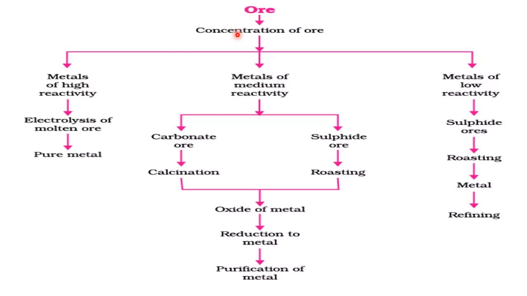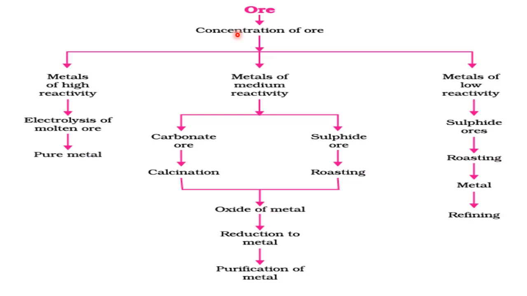Two glasses of water. In one glass, 10 tablespoonfuls of sugar is there. In the other glass, only 2 tablespoonfuls of sugar is there. Now, which sugar solution is called the more concentrated? It is the glass of water which contains 10 tablespoonfuls of sugar. Its sugar content is more. So the concentration of sugar is more in that glass. So it is called a concentrated sugar solution compared to the other one. So here also, what is concentration? Concentration means we make the percentage of metal more by removing the impurities.